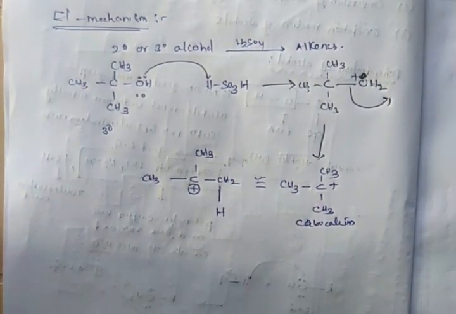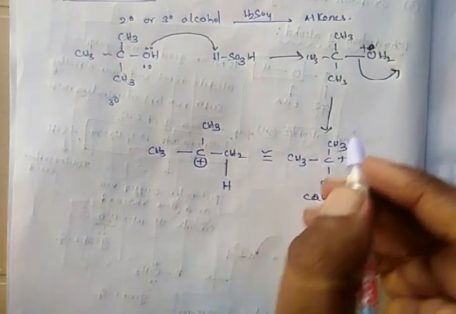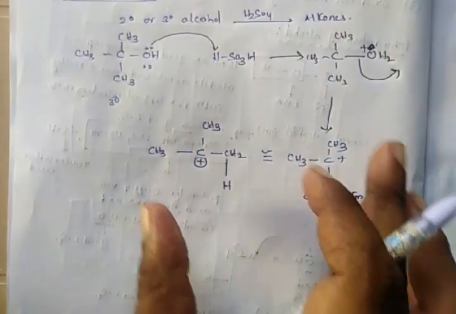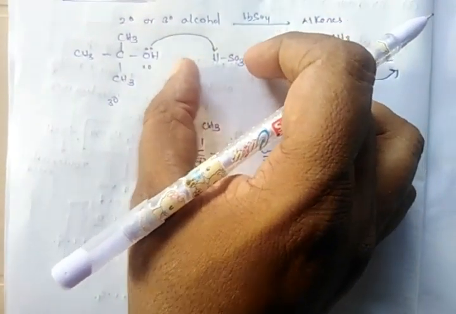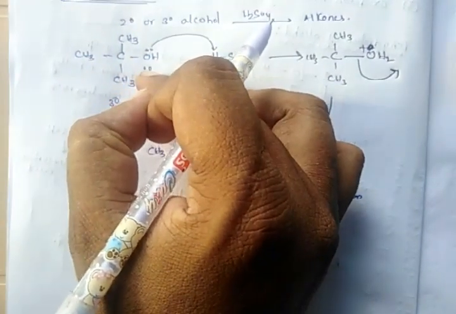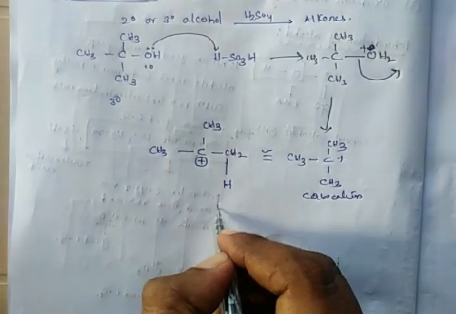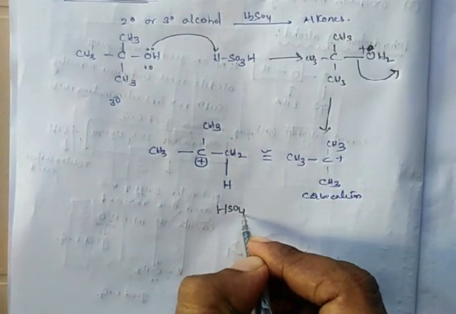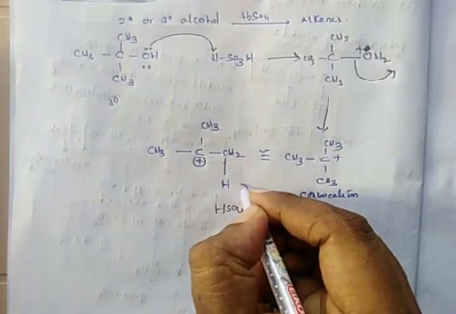In this reaction medium, whenever H2SO4 is attacked by this alcohol, the medium also contains HSO4 minus. This HSO4 minus will abstract this proton.